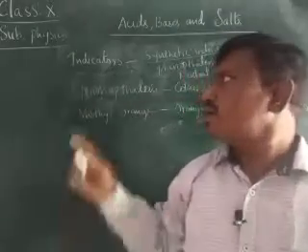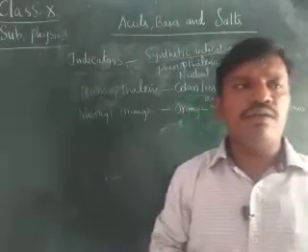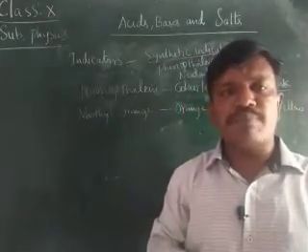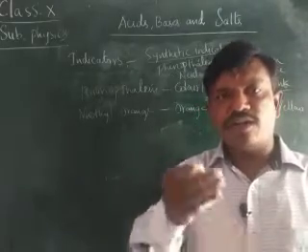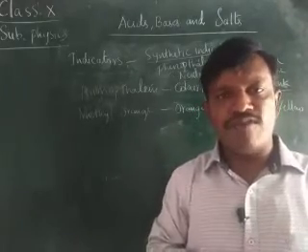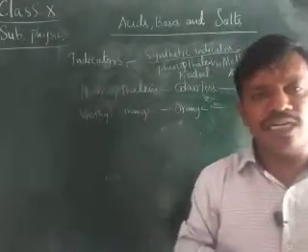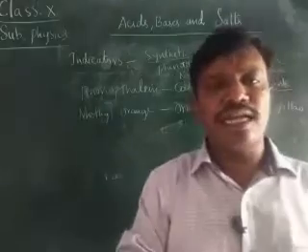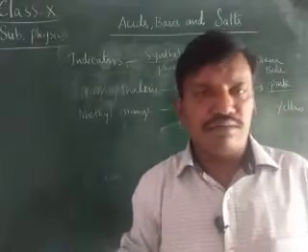Litmus is actually in a purple color, and we get litmus paper, that is blue litmus paper and red litmus paper. If blue litmus paper is dipped in the acid, it changes its color to red. If it is changing, it is an acid. If it is not changing, it is neutral.